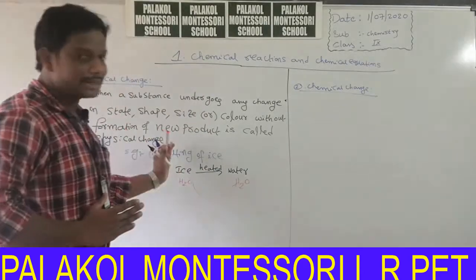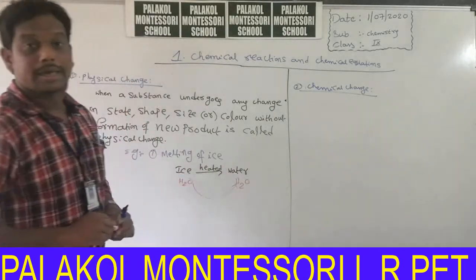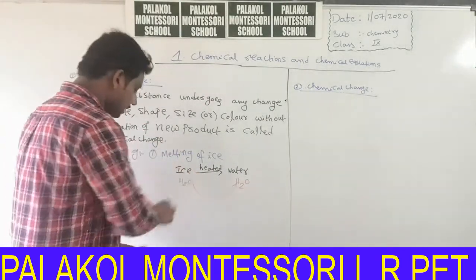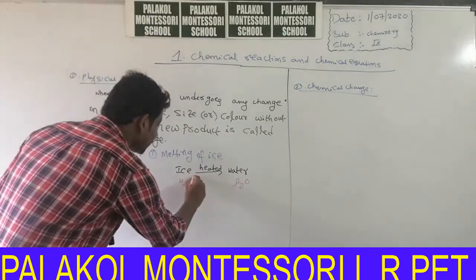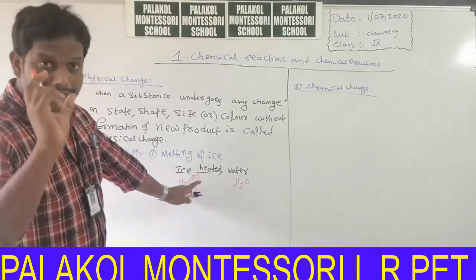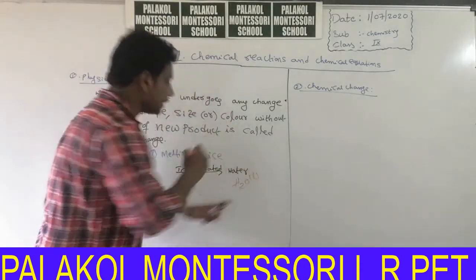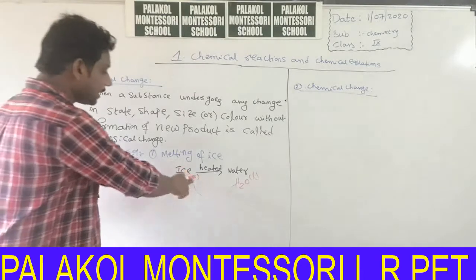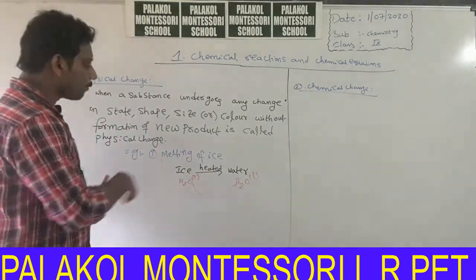Chemical formula on the left hand side of the arrow mark and chemical formula on the right side of the arrow mark is same. So there is no change in the composition, but in this case only state of the substance changes. Ice is present in solid state, represented as (s). Water is in liquid state, represented as (l). Ice is present in solid state, water is present in liquid state. This is one example.